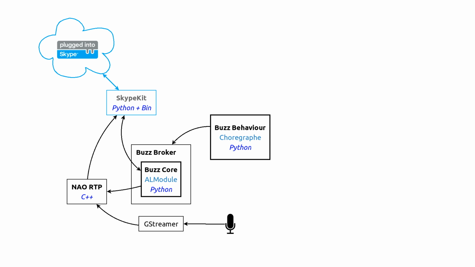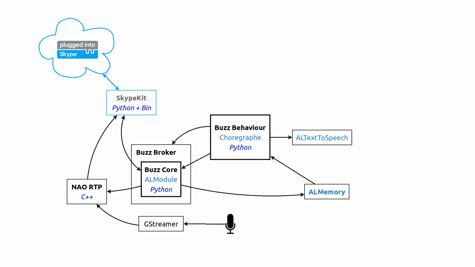Coming back to the Choreograph behavior, it needs to communicate with the bus core. In one way, it opens a NAO proxy on the bus core module and invokes functions on it. On the other way, data flowing from the core to the behavior are mostly asynchronous data. So, to handle this situation, the core is writing values in NAO memory and the Choreograph behavior is subscribing to them. Eventually, the behavior also makes use of the text-to-speech functionalities as well as blinking the LEDs when an event occurs. Of course, in the future, it will use more capabilities of the robot, such as adding motions during the conversation, for instance.